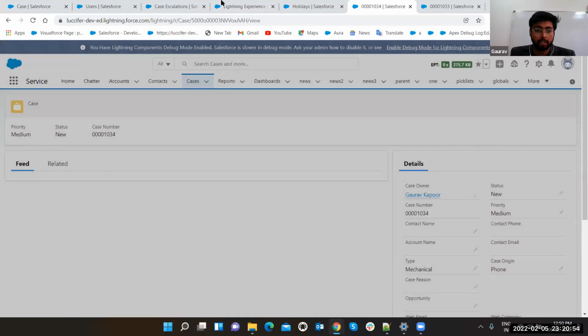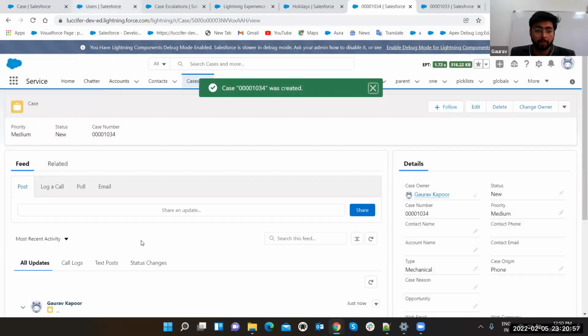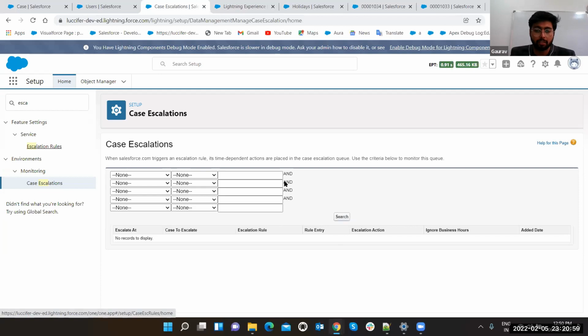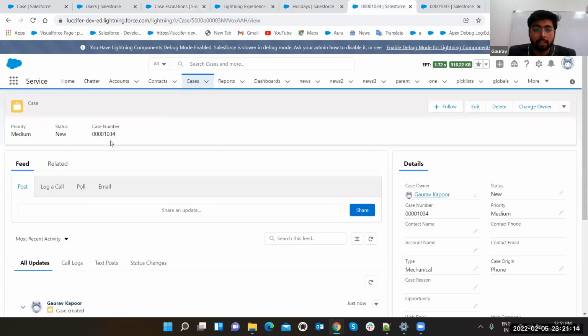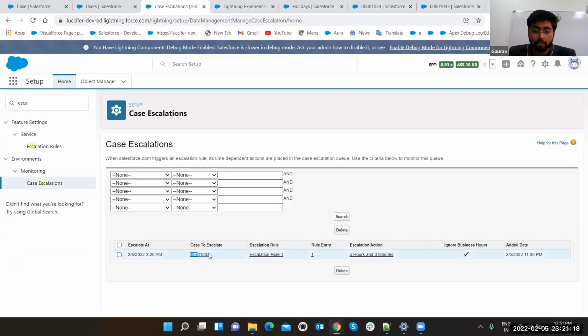Now come to case monitoring. There it is, case monitoring. Do not select anything, or select with the particular criteria if you want. Search. See, that case is coming. Just created 3:20 AM, okay, this is some other locale. Escalate at, and this is the case to escalate. What is it? 1034. See, the case we created is 1034, and this escalation is at 1034.